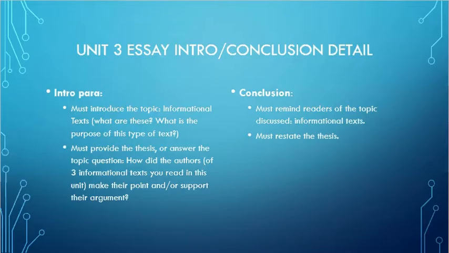It was designed to give you information about topics that maybe you hadn't seen before. So what you probably should do in the intro is in 2 to 3 to 4 sentences, introduce the idea of an informational text. What is an informational text? You can look that up on Wikipedia and it's going to give you an example. You might even want to introduce the authors that you're going to talk about. Just anything that's going to help your reader understand your answer to that question, that how these authors made their points.